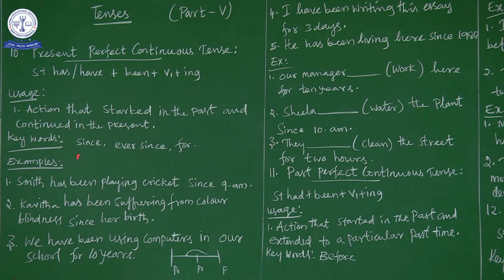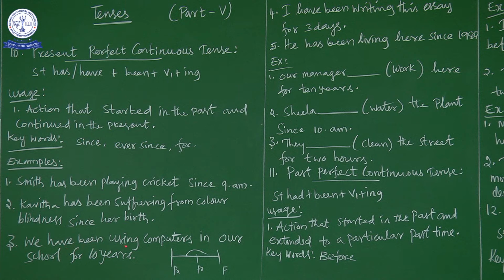For example, since Monday, since 9 a.m., since 1998. So these are all particular times. When you use for, you need not say the particular time. So for 2 days, for 3 days, for 5 years, for 6 years. So you have to say those days.